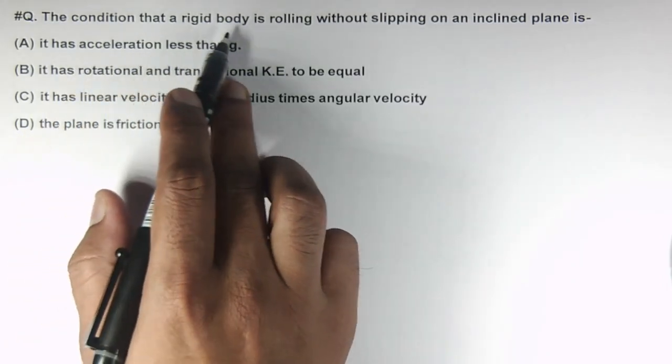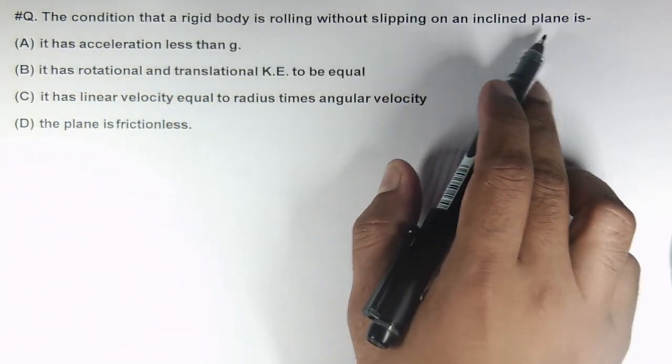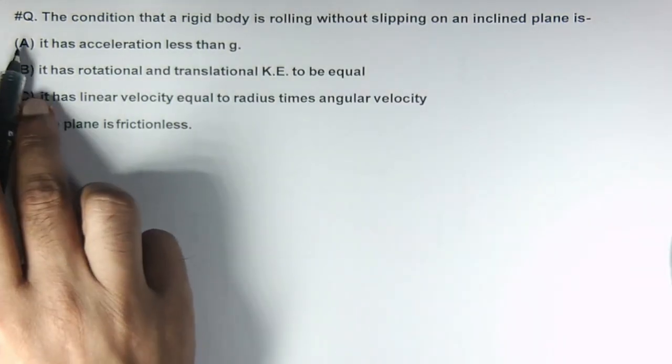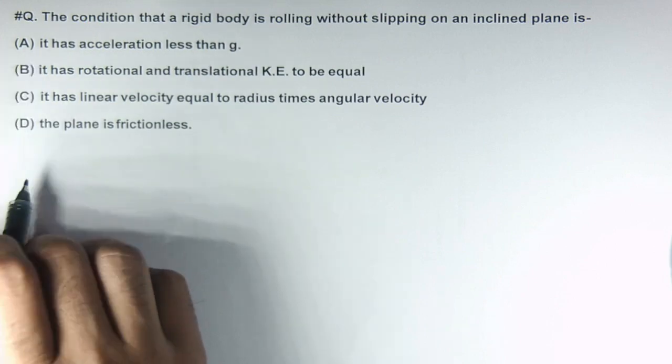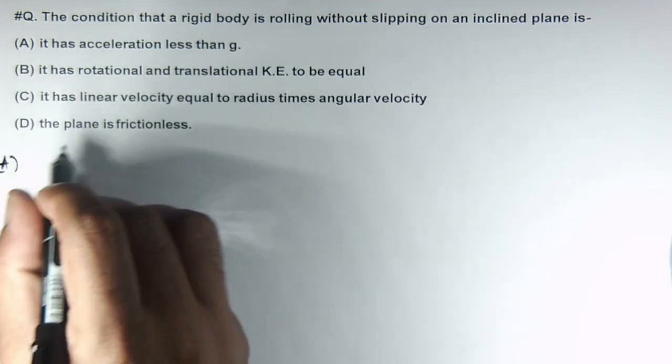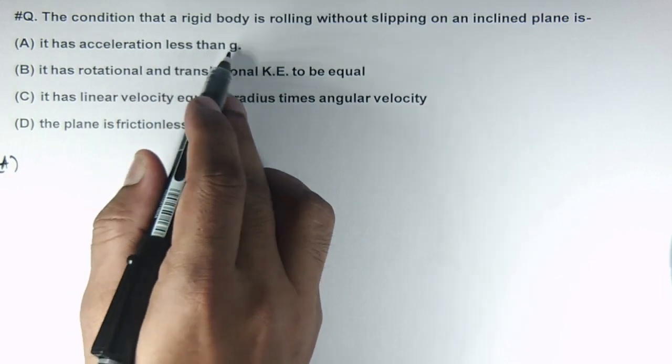The condition that a rigid body is rolling without slipping on an inclined plane is. Here we have to check the options one by one. Let us start with the first option. It is acceleration less than g.